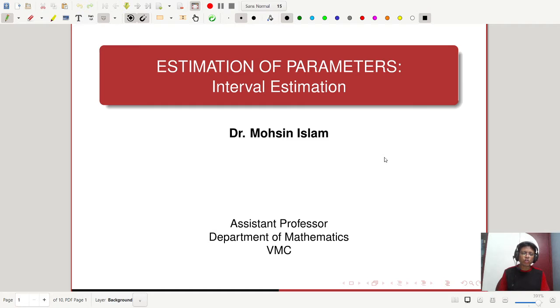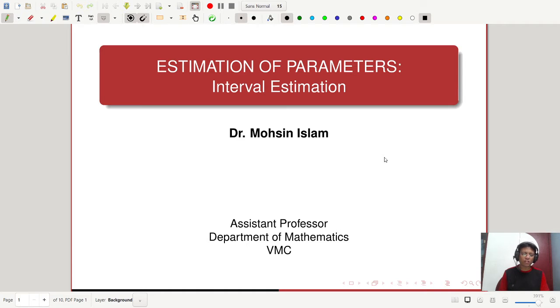But we are not in a position to say an inconsistent or biased estimate is useless or unreliable. This problem can only be satisfactorily tackled by the method of interval estimation, or the method of confidence interval.